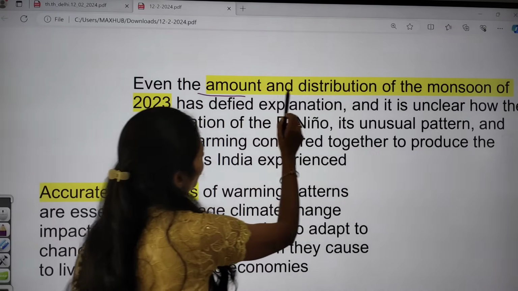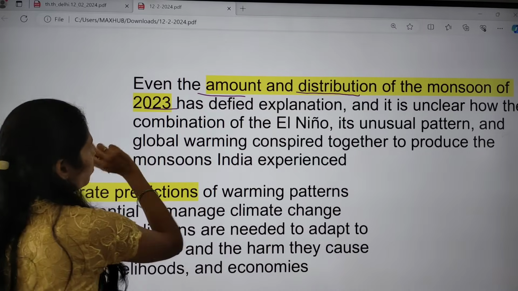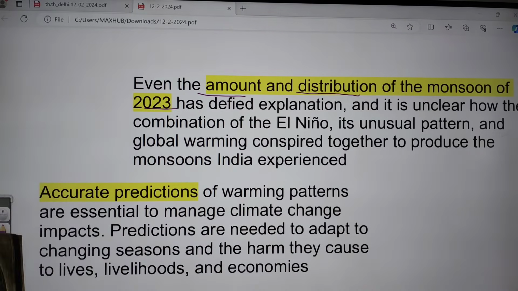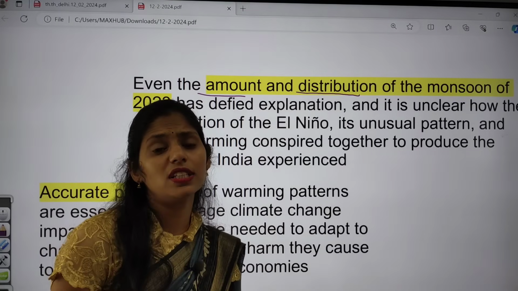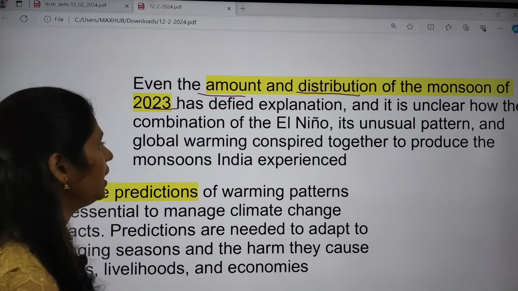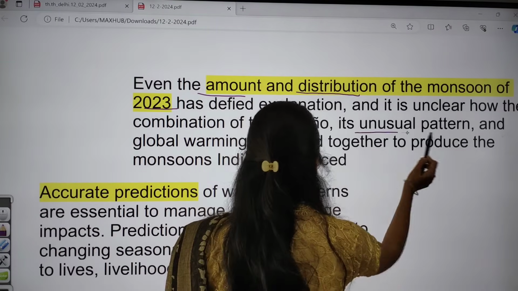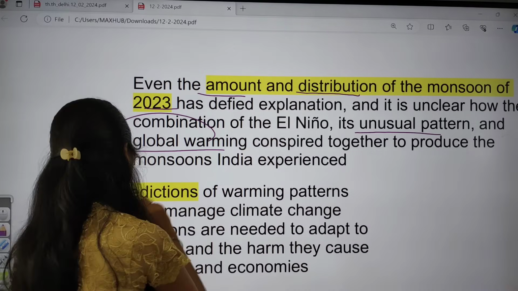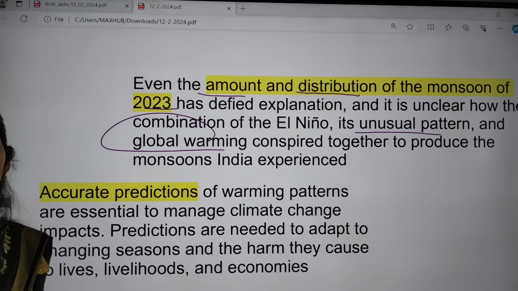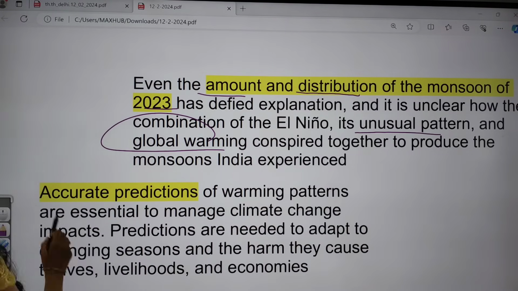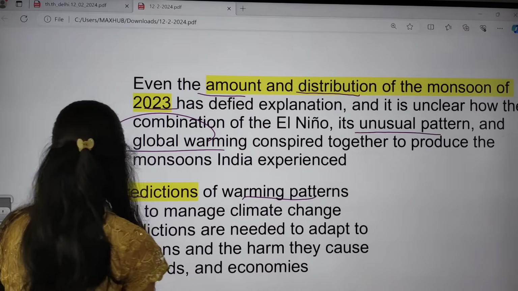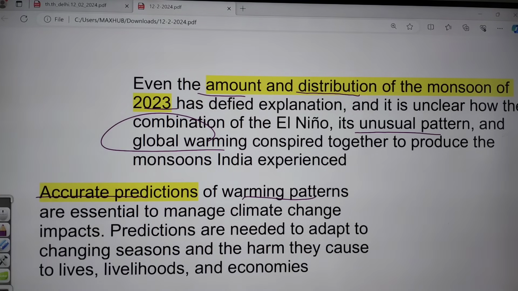Even the amount and distribution of the monsoon of 2023 had changed. In 2023 we had this El Nino. El Nino is an unusual pattern. It is because of global warming and is having an impact on the Indian monsoon. So accurate prediction of warming patterns is very important now. It is very helpful to manage climate change impacts.